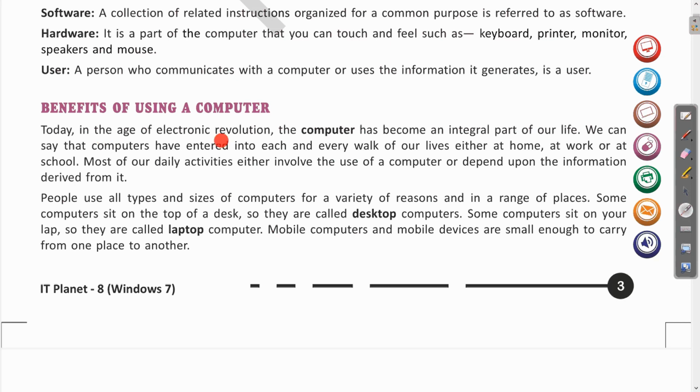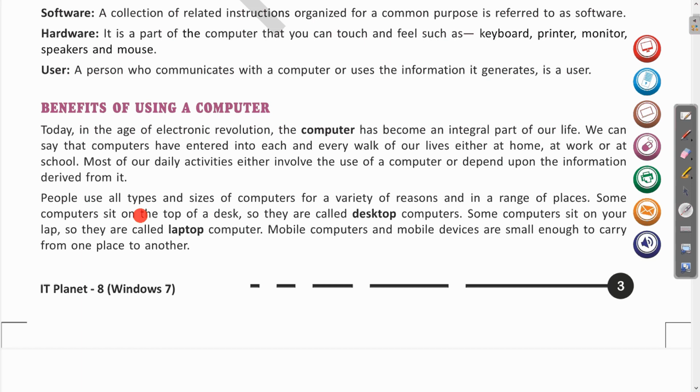Today, in the age of electronic revolution, the computer has become an integral part of our life. We can say that computers have entered into each and every walk of our lives, either at home, at work, or at school. Most of our daily activities either involve the use of computer or depend upon the information derived from it. So clear? So everywhere, in every walk of our life, whether it is at home, the office, or the school, the computer is being used on a large scale, and it is very beneficial, and people rely and depend on the computer for information.